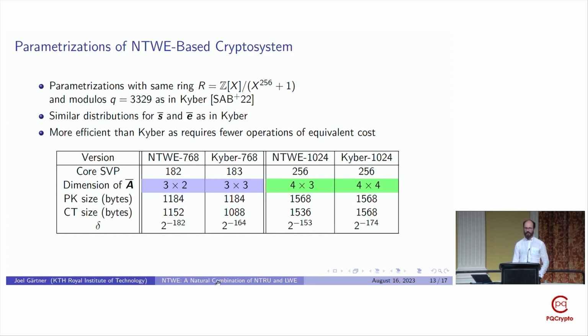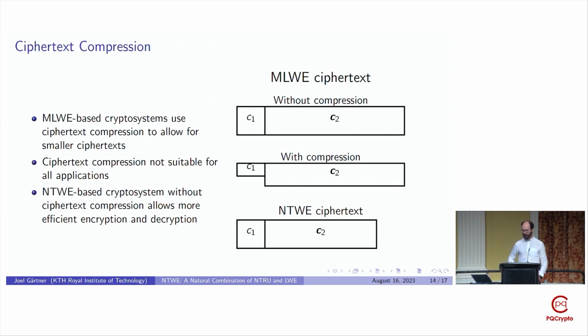We also have that the ciphertext size for our crypto system and Crystal-Kyber is quite similar, which may also sound surprising, as in our crypto system we only have K ring elements as the ciphertext, while Crystal-Kyber, or a comparable modular learning-with-errors-based crypto system, requires K+1 ring elements for the ciphertext. But this difference is due to the fact that for modular learning-with-errors-based crypto systems, one can perform some quite heavy ciphertext compression, which allows the K+1 ring elements that the ciphertext actually consists of to be represented in essentially as much space as K ring elements.